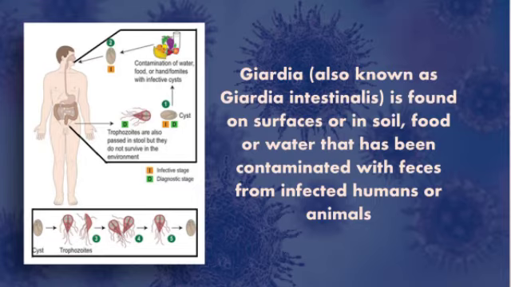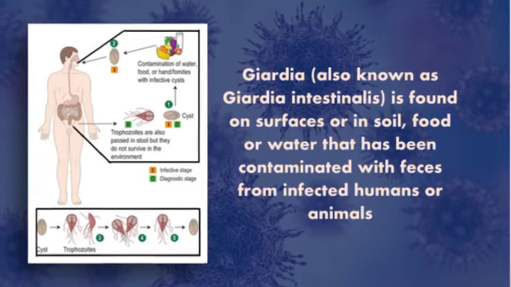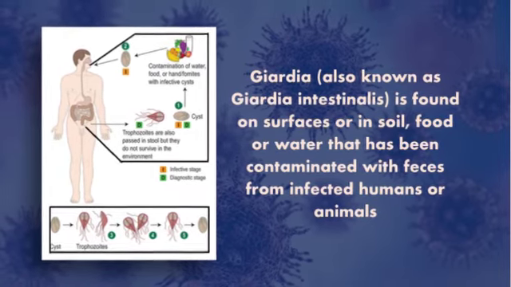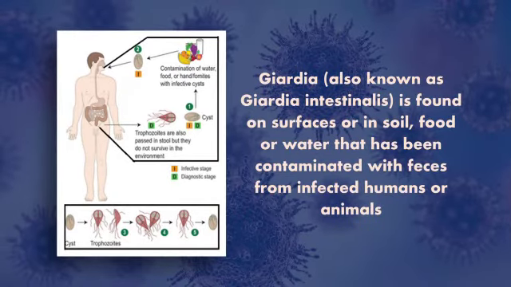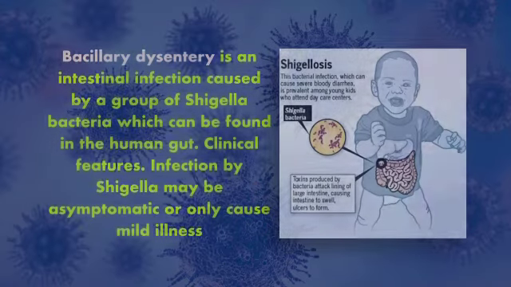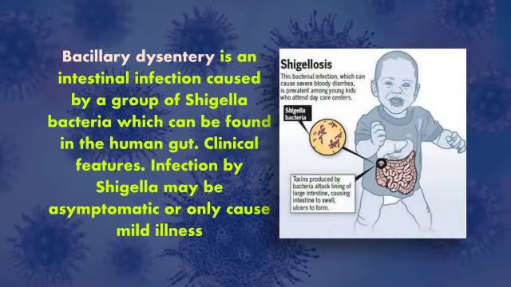So infected persons pass it out in the form of feces, and when we use the infected food, water, etc., then it enters our body and creates a health problem.